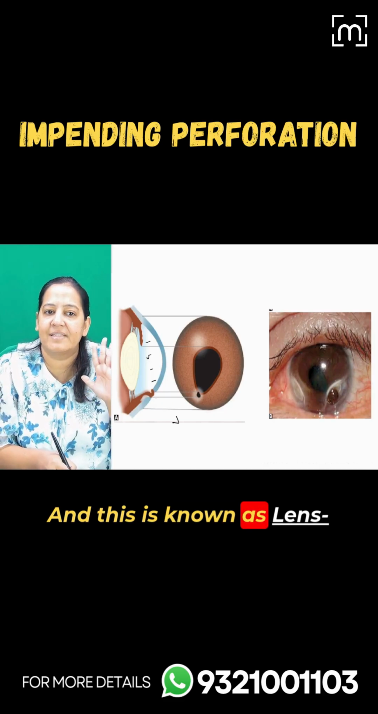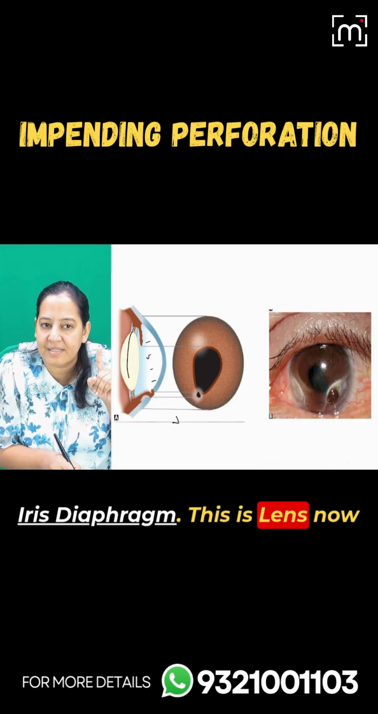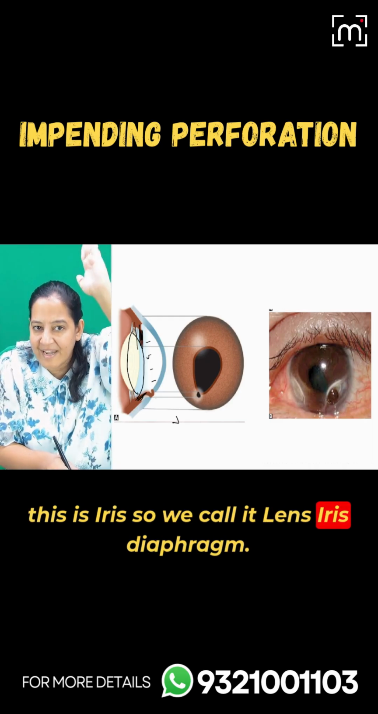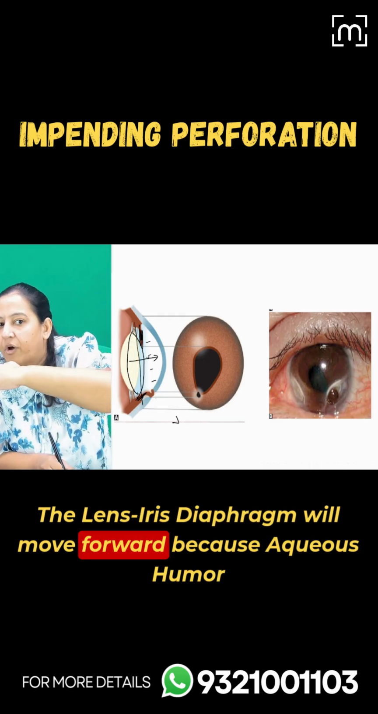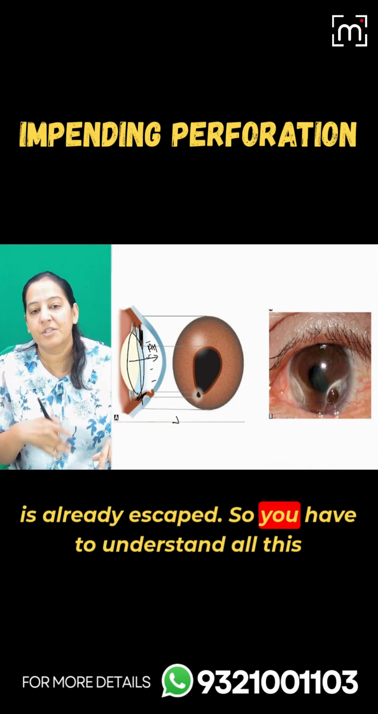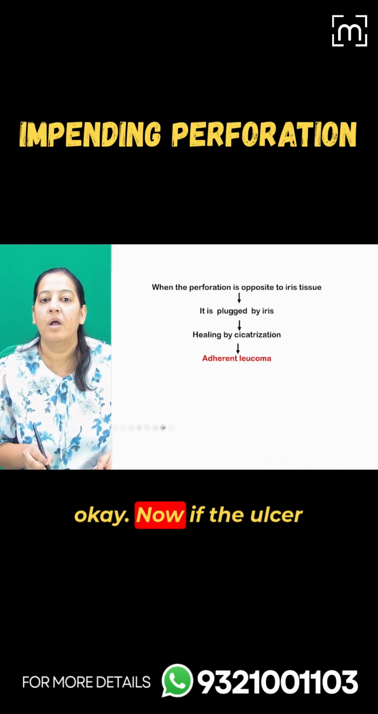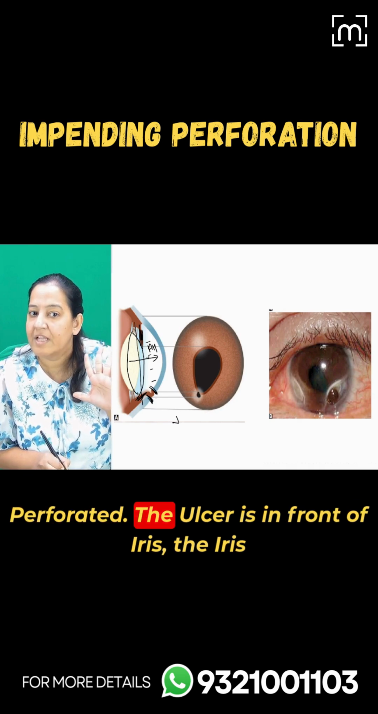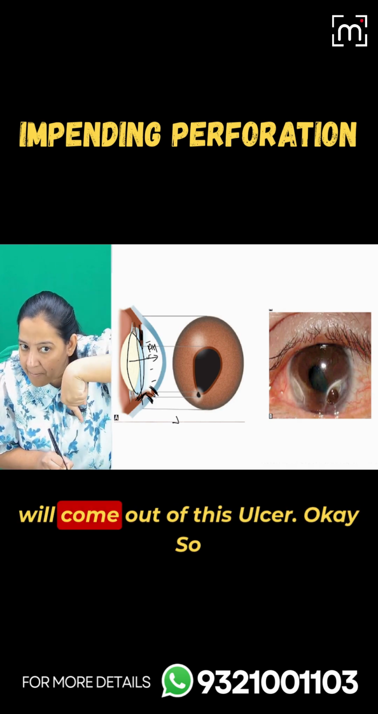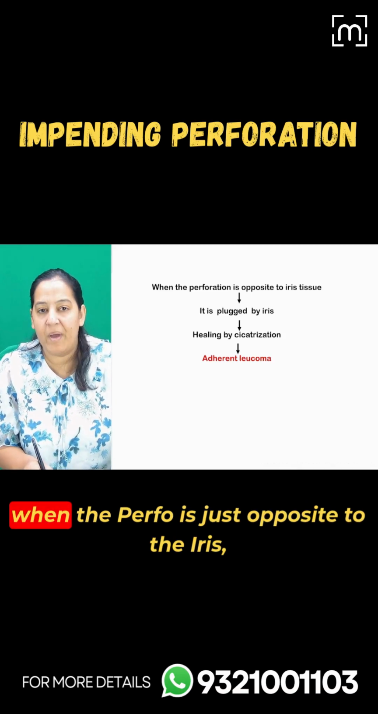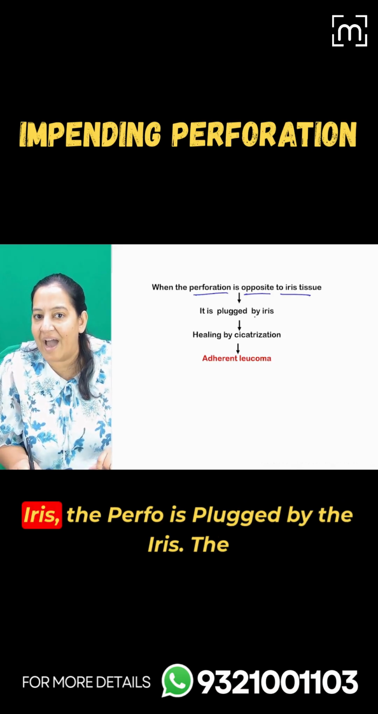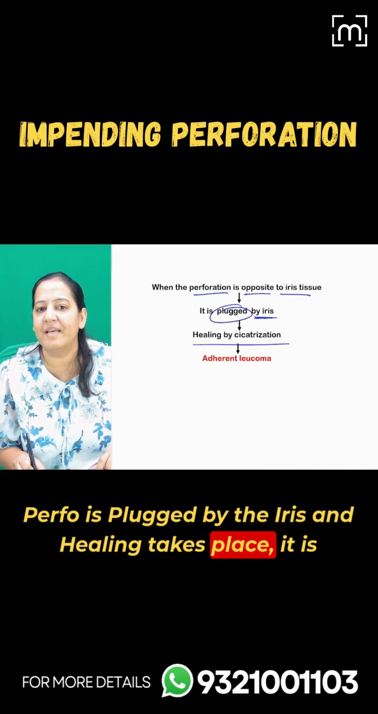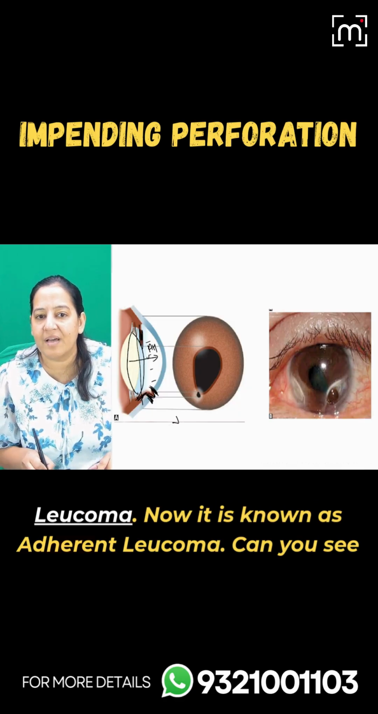And this is known as the lens iris diaphragm. You can see this is the lens and this is the iris. So we call it the lens iris diaphragm. The lens iris diaphragm will move forward because the aqueous humor has already escaped. So you have to understand all this. Now it is no more an ulcer, it is perforated. The ulcer is in front of the iris. The iris will come out of this ulcer. When the perforation is just opposite to the iris, the perforation is plugged by the iris and healing takes place. It is known as adherent leukoma.